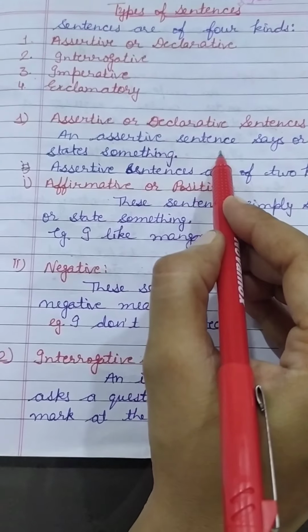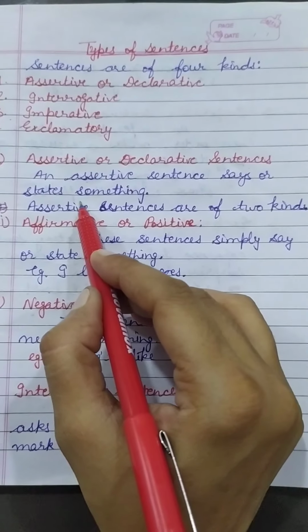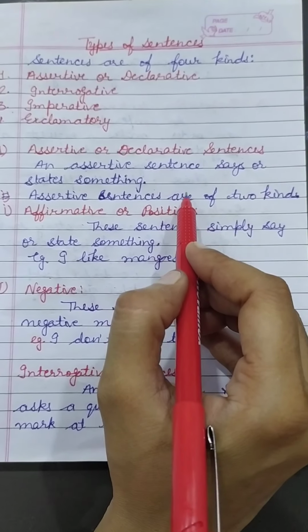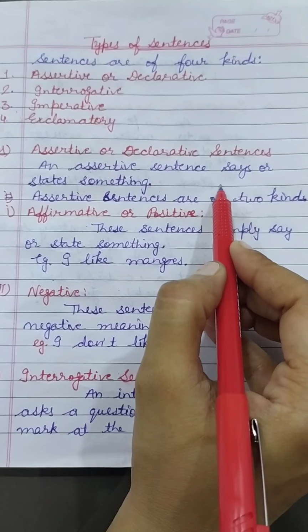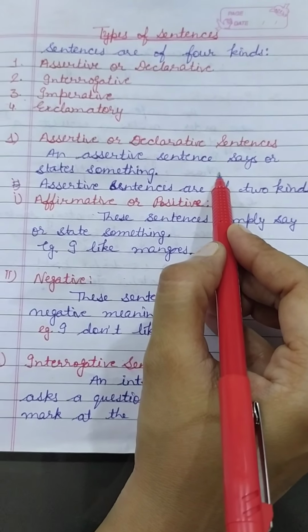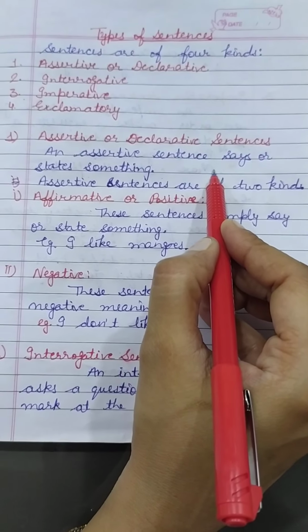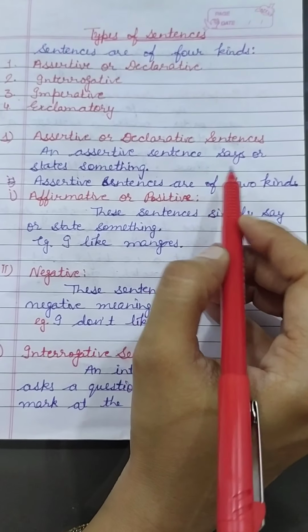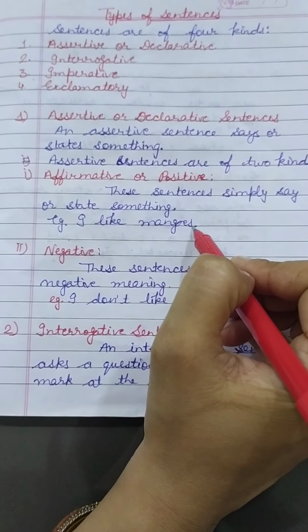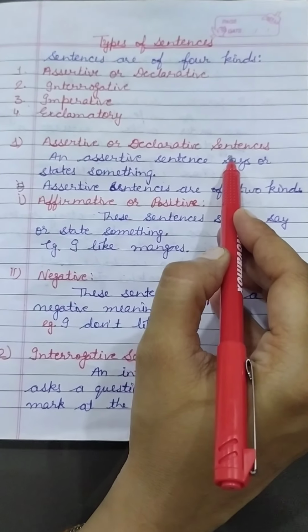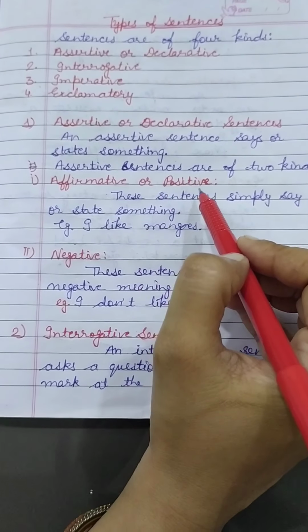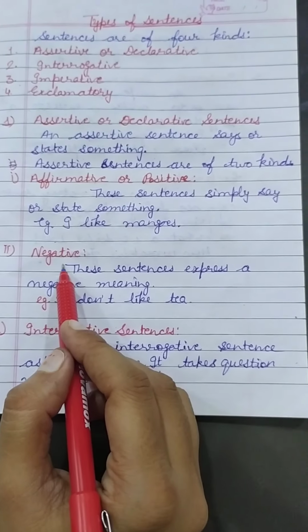An assertive sentence says or states something. These kinds of sentences give information. We use them to share our views or ideas or to state something. It always ends with a full stop mark. Declarative sentences are of 2 kinds: first, affirmative or positive; second, negative.